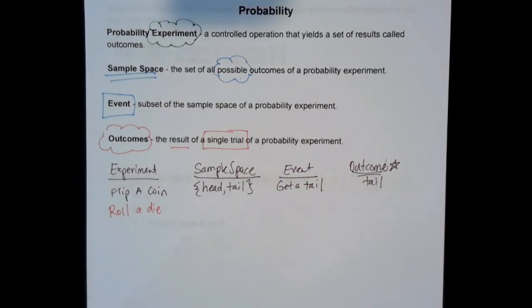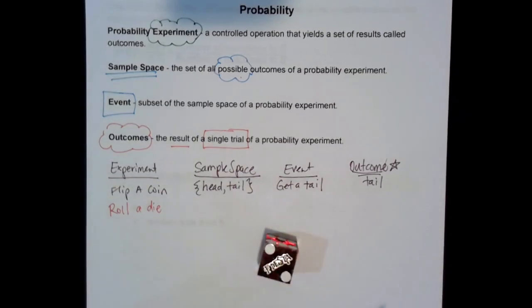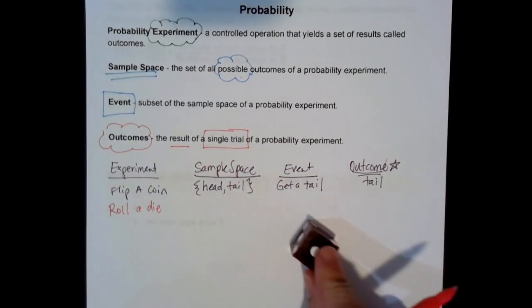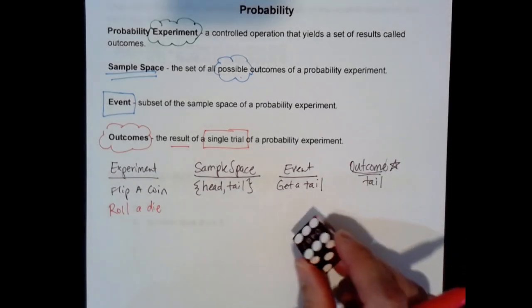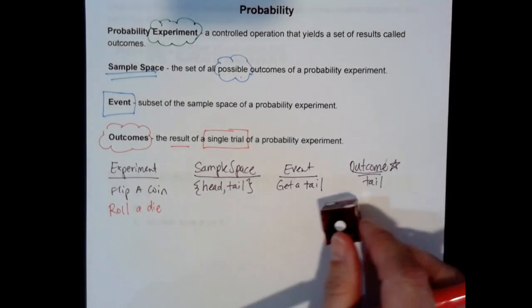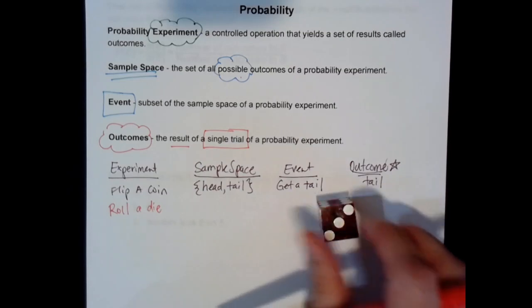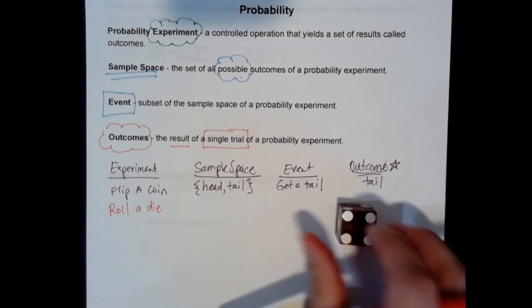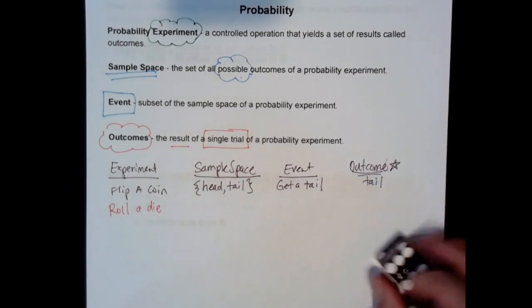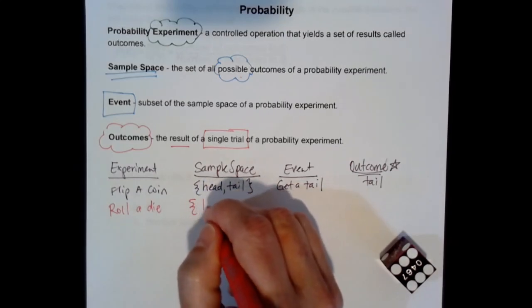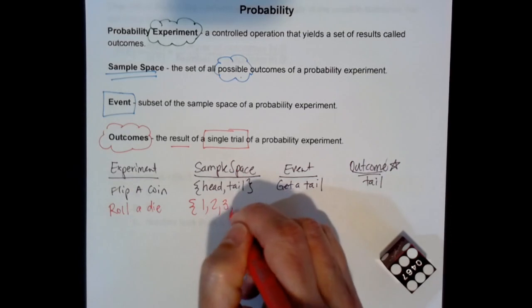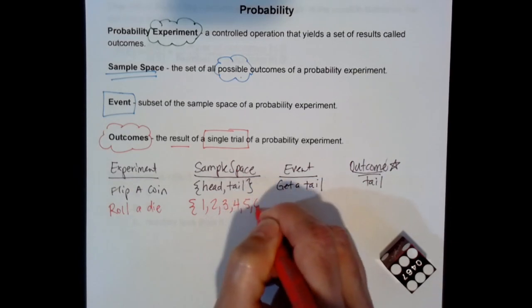Look at the die. So my sample space would be the possible outcomes when I roll the die. On a die, there are six sides. So my sample space would be, I could get a 1, a 2, a 3, a 4, a 5, or a 6.